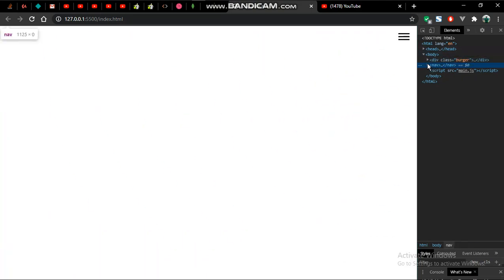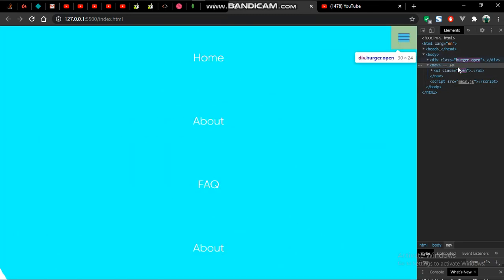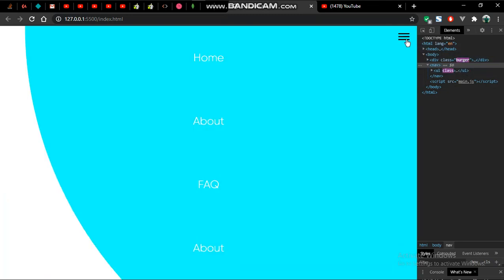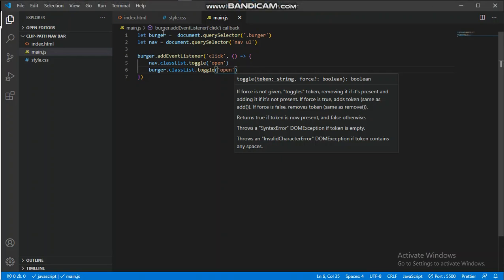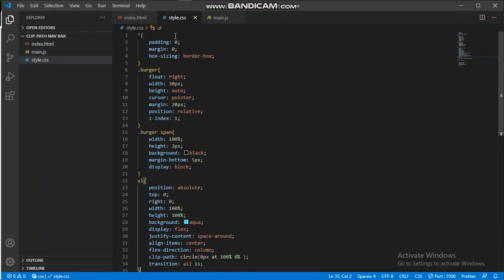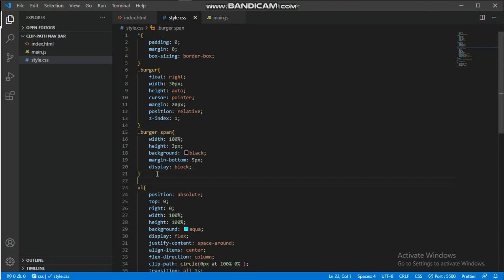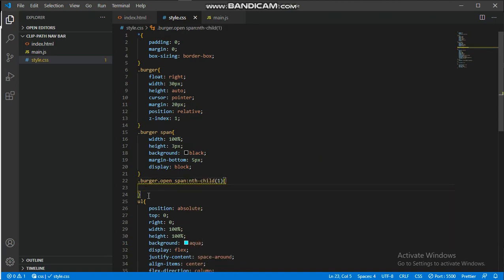So as it's doing for the UL, if we click on it, it gives that class of open. When we click on it, it removes it. So this one is linked with our JavaScript. Now our burger nav is linked with our JavaScript. So we want to target the burger spans to animate, right? To form an X or something. So we're going to be targeting them one by one with the nth-child pseudo selector. So say burger dot open span nth-child 1. So we're targeting the first span inside the burger nav.